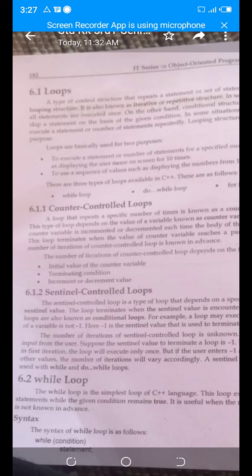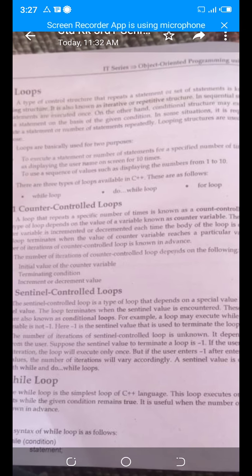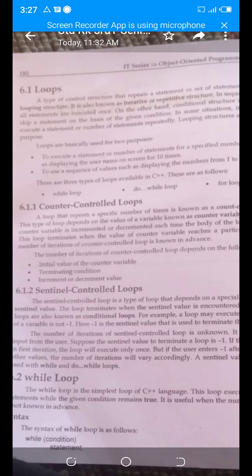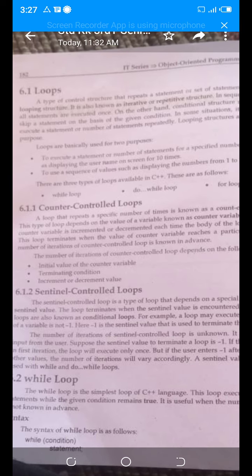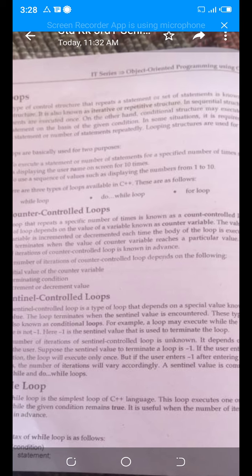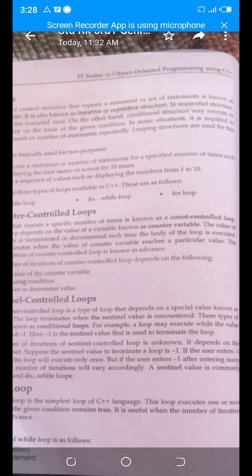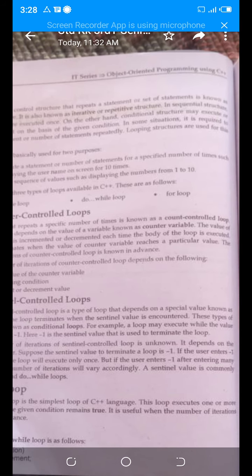Now come toward the counter control loop and the sentinel control loop. These are two types of categories. Number one, counter controlled loop. A loop that repeats a specific number of times is known as the counter controlled loop. It means the limitation of the loop is mentioned here: how many times the loop will execute. This type of loop depends on the value of a variable known as the counter variable. Counter variable is used to count things. Fine. So the counter variable counts how many times the loop will be executed.